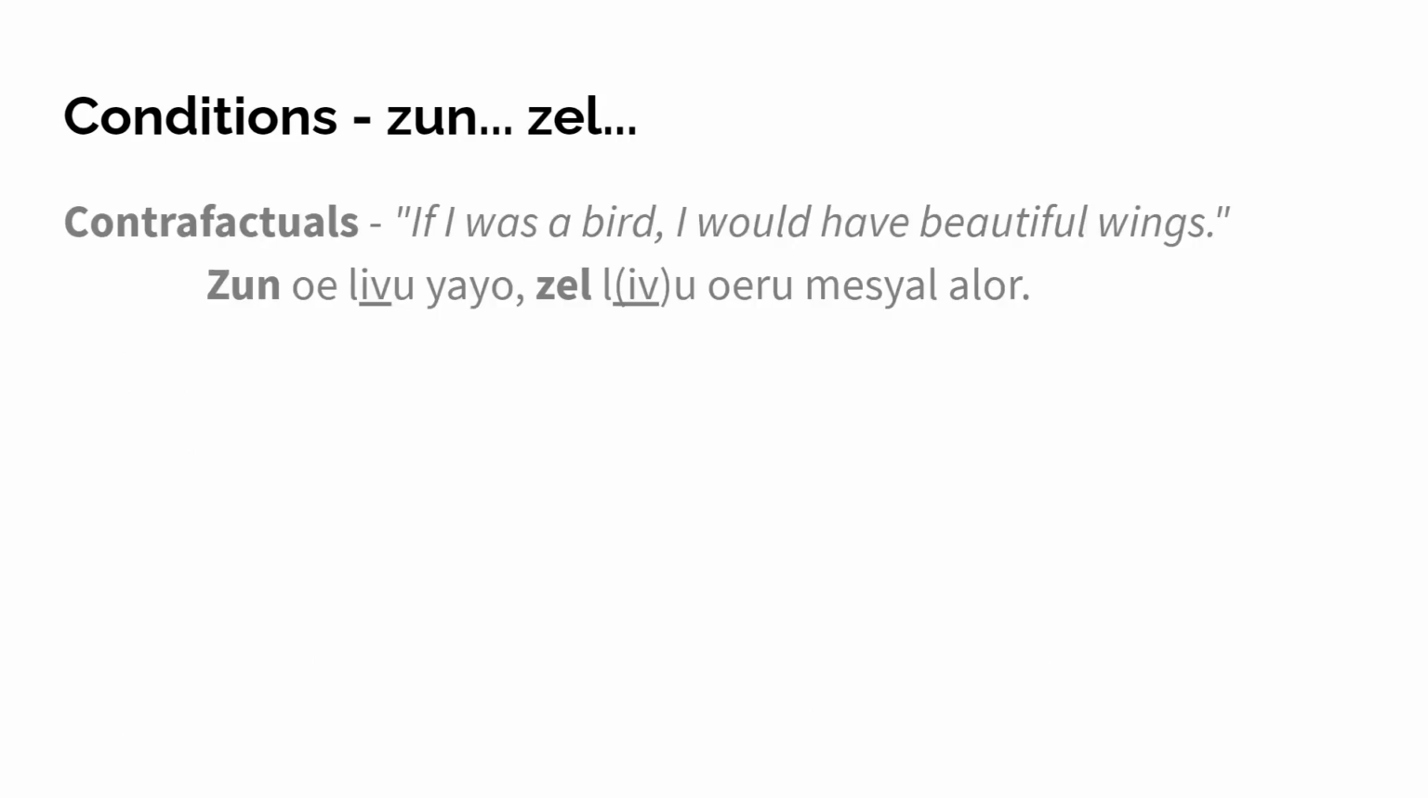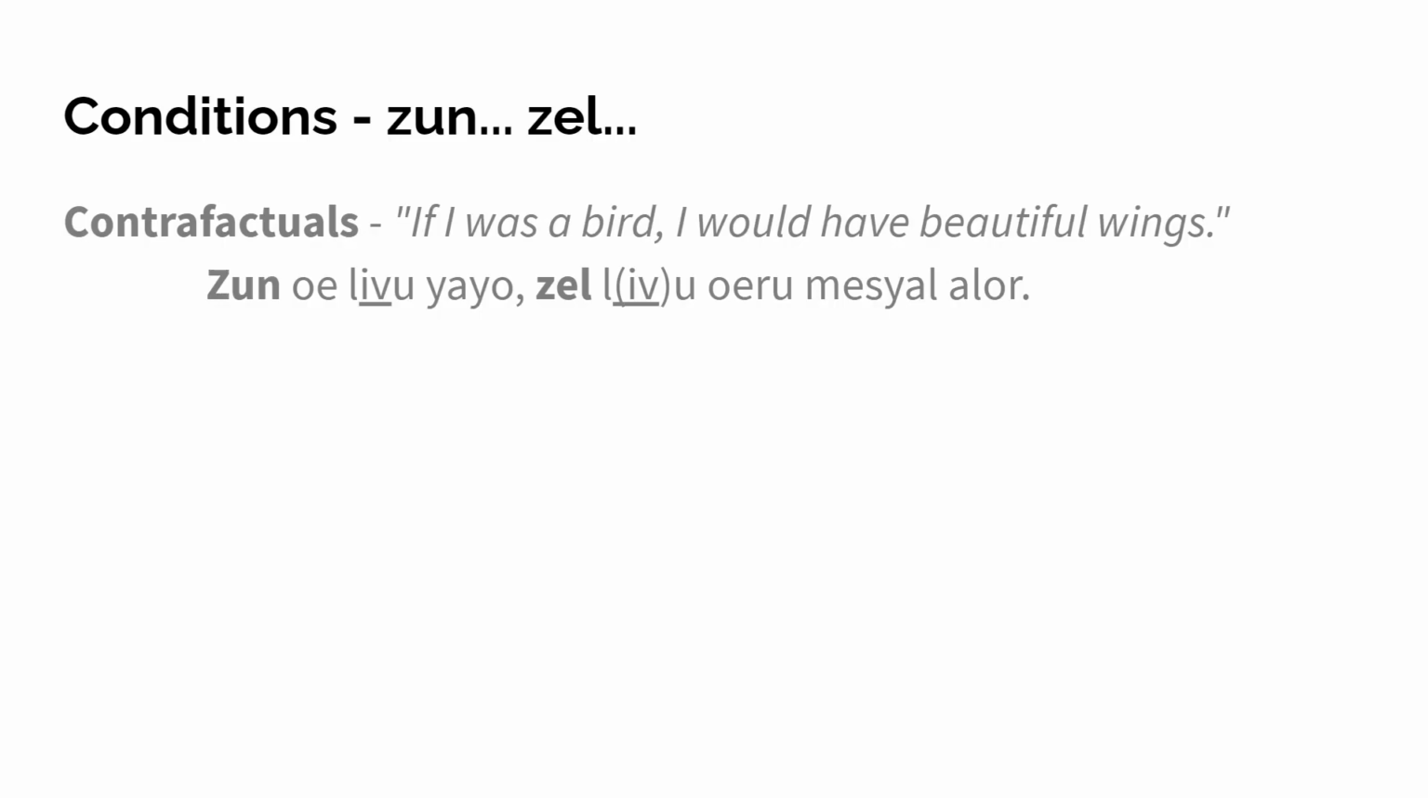Then we can also make conditions with soon and sel. They are used to make contrafactuals. These are conditions that are definitely not true. So, for example, if I was a bird, I would have beautiful wings. Of course, I'm not a bird, I'm a human. So this will never be true. So I would use soon and sel here. Soon oe livu yayo, sel livu wero mesial alor.